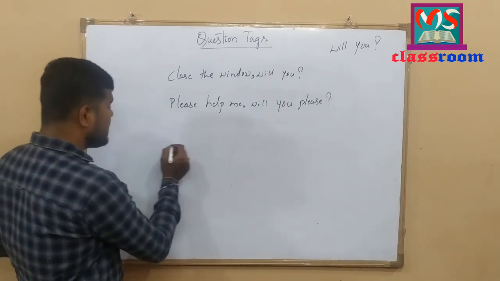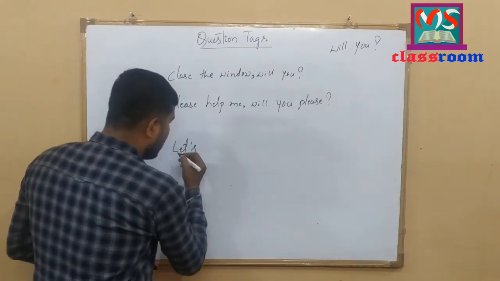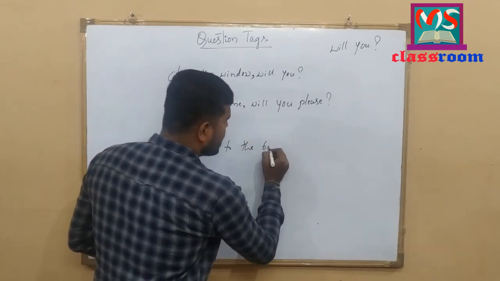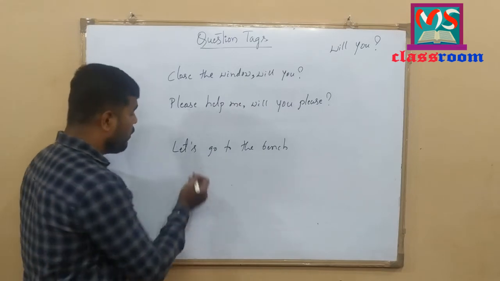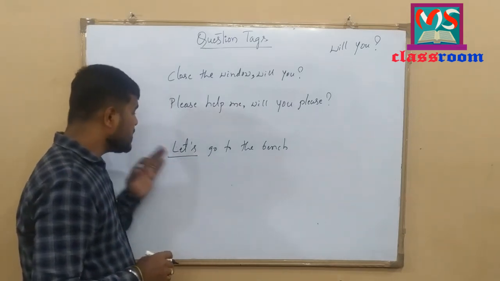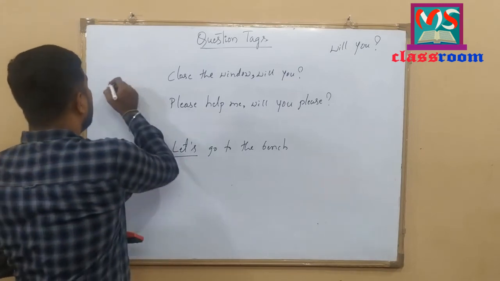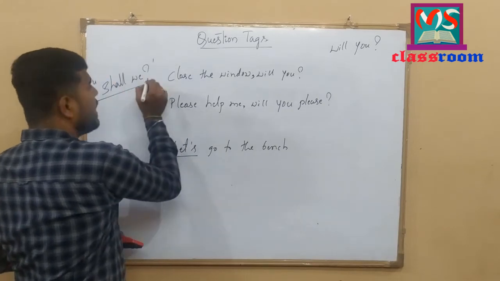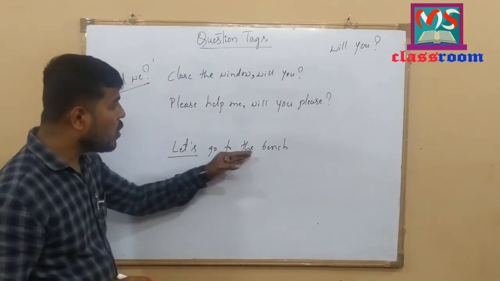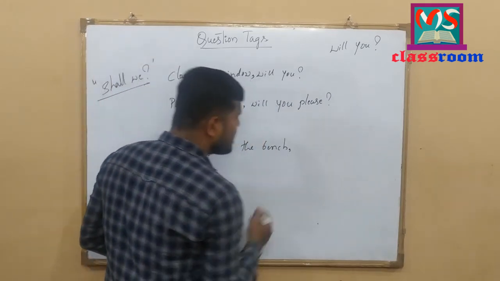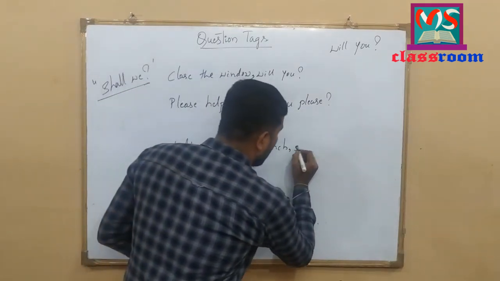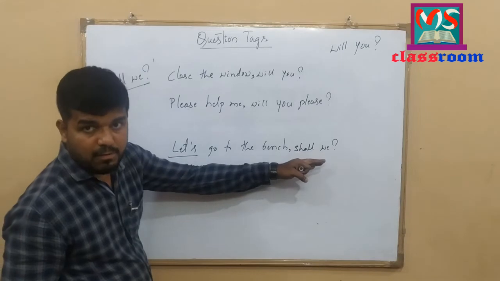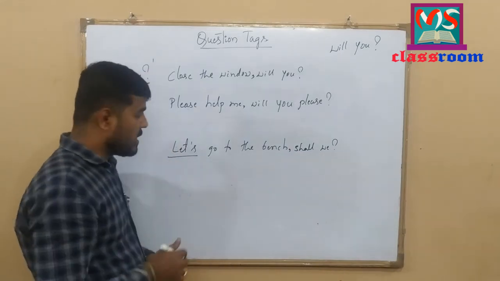But whenever the sentence begins with let's, go to the bench. Let's go to the bench. Whenever the sentence begins with the word let's, we will use shall we in the question tag. Look at here. Let's go to the bench. Here to continue the sentence we add a comma and we use shall we and a question mark. Let's go to the bench. Shall we?